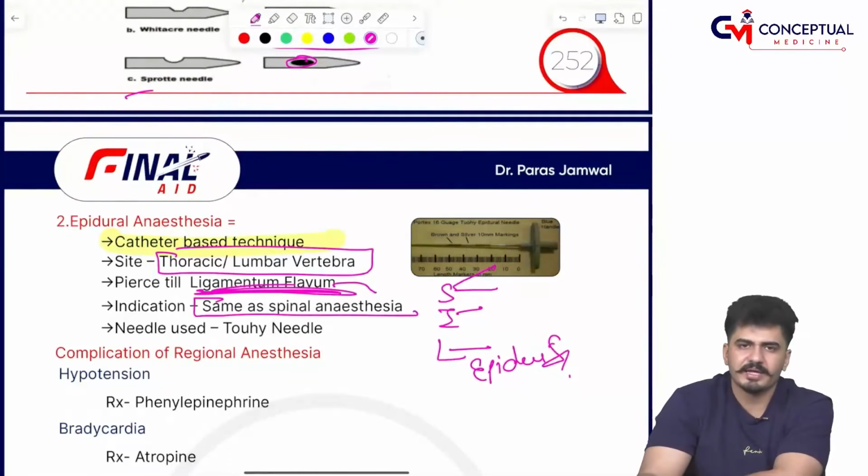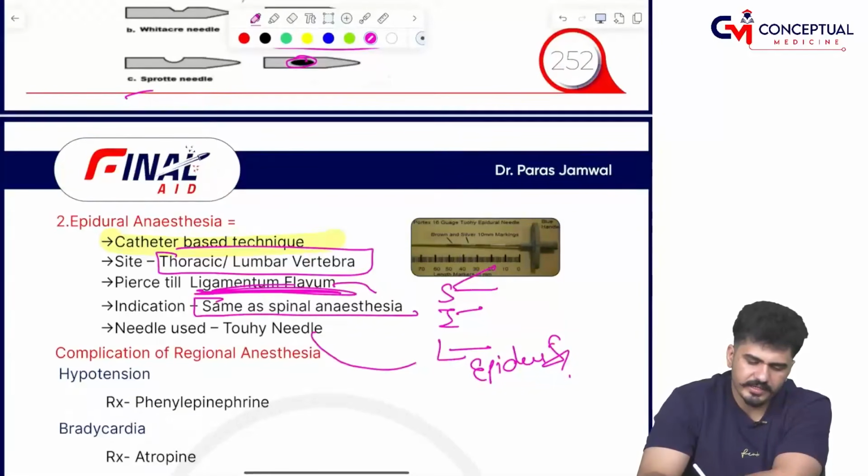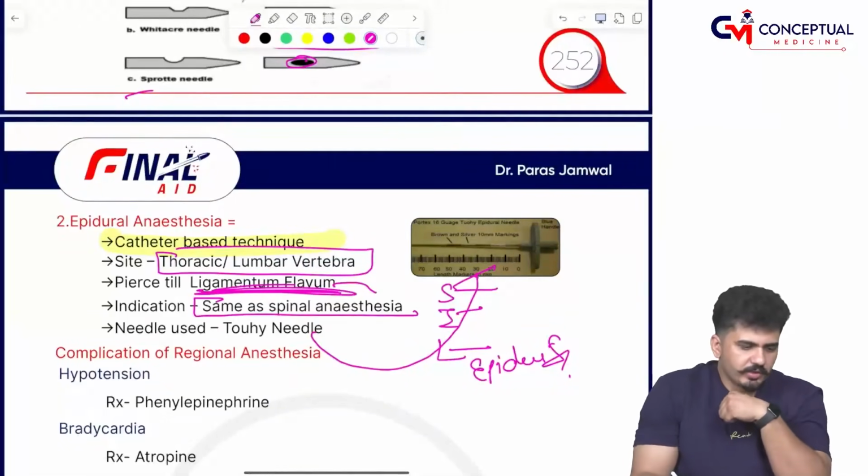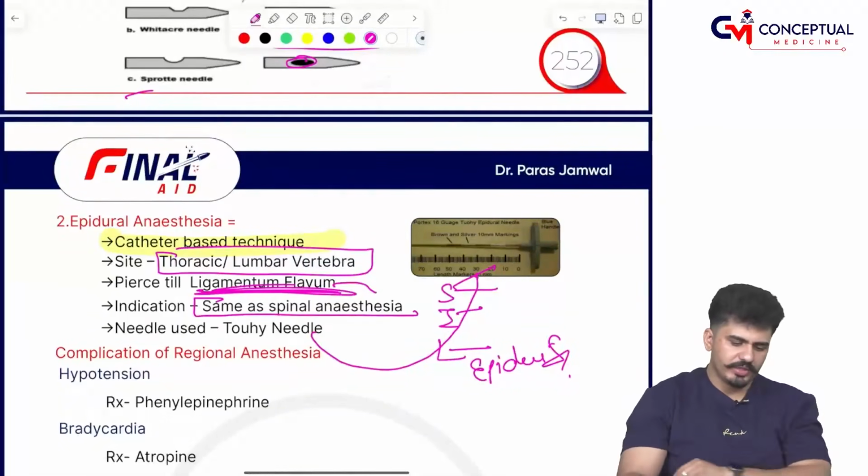The indication is the same as spinal anesthesia, that is, any surgery below the level of the umbilicus. And the needle used here is the Tuohy needle.